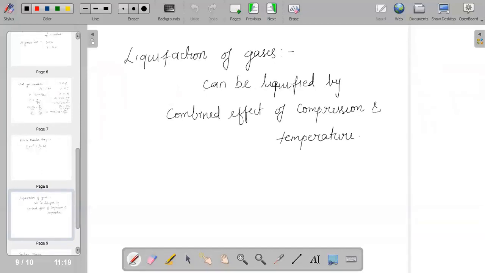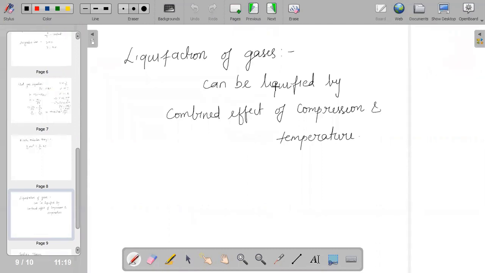And one important concept is the liquefaction of gas. Gases can be easily liquefied by the combined effect of compression and lowering temperature.